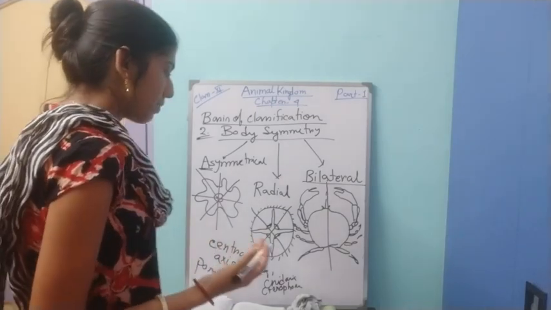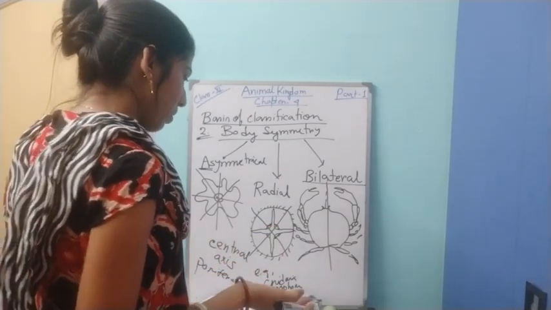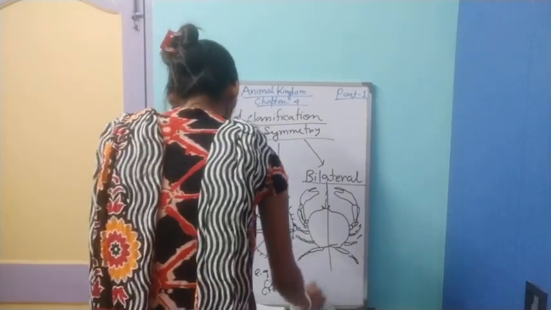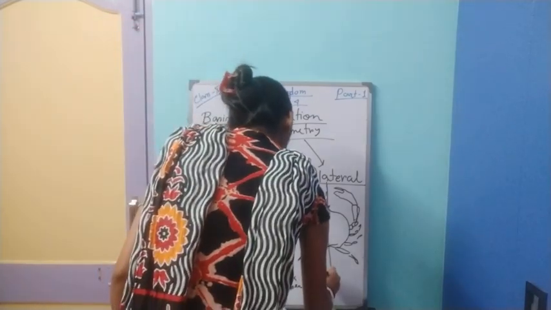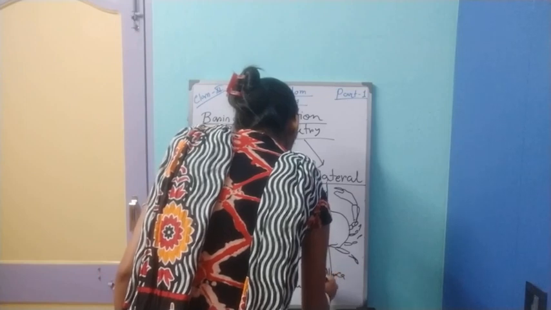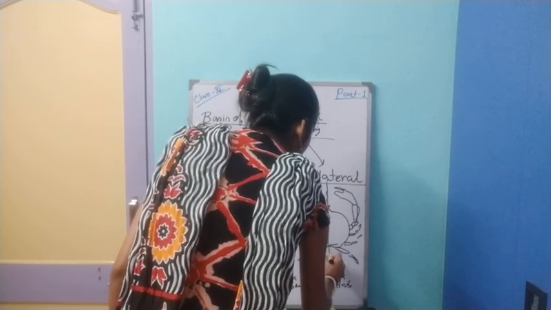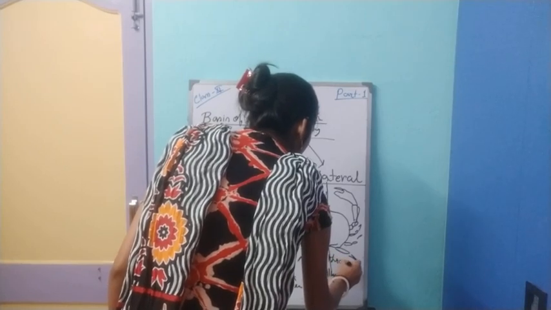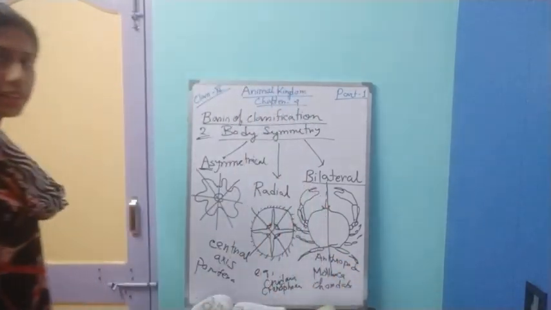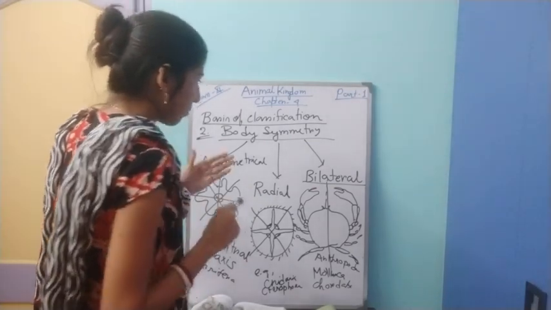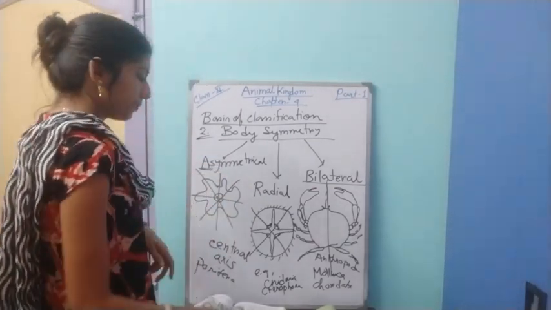And bilateral symmetry can be found in different types of organisms, that is Mollusca, Chordata, and Arthropoda. These are the examples of phyla which are showing bilateral symmetry. Okay, so you have to remember these types of symmetries.